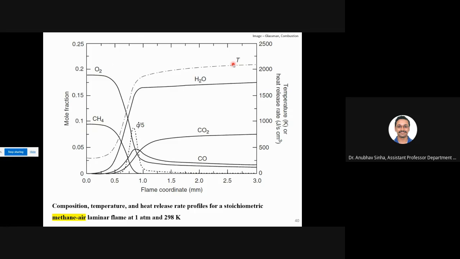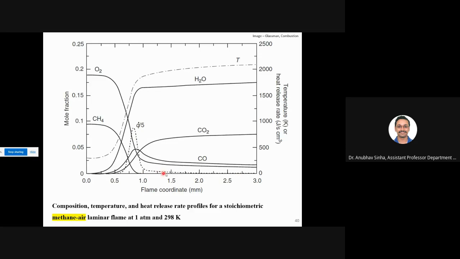Now let us look at the heat rate. So where is heat generated? This dotted line you can see, this is where heat is getting generated. It starts at the reaction zone. When the reaction starts, then it peaks. So this is like the middle of your flame, at the center of that flame, and then it drops.